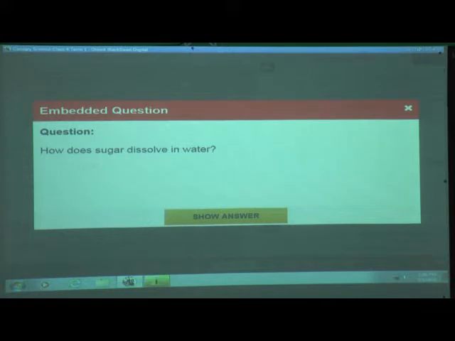Now see, here sugar is solid and water is liquid. Molecules in the solid are tightly close together, and in water the molecules are not as close together as in the solid.